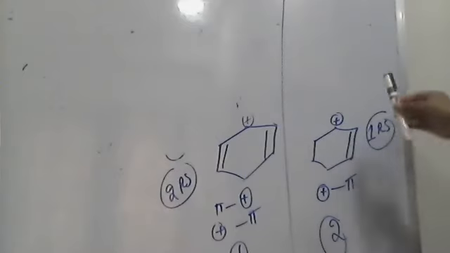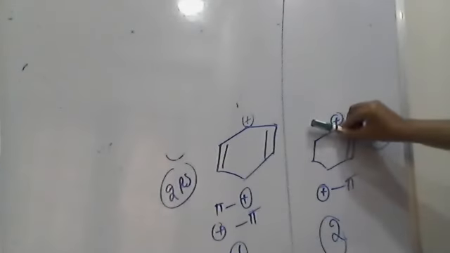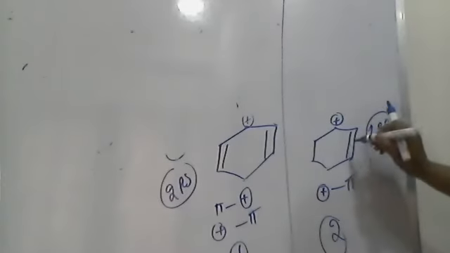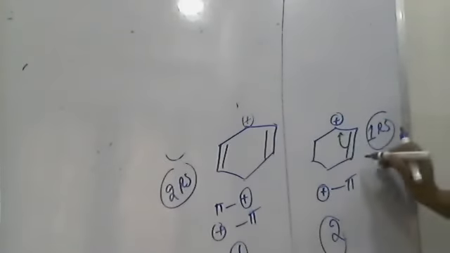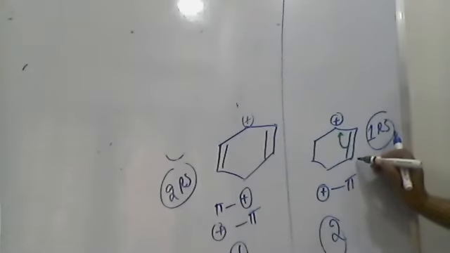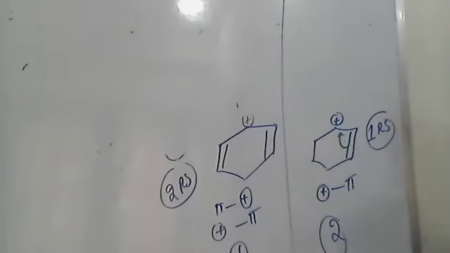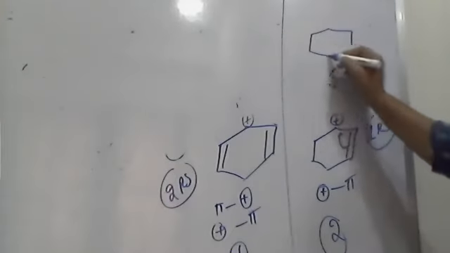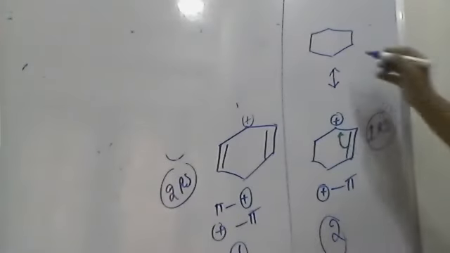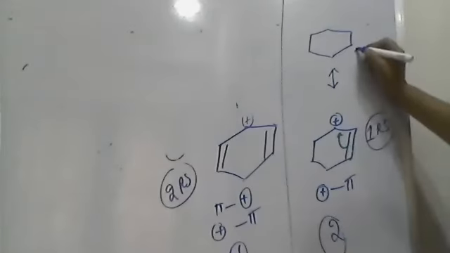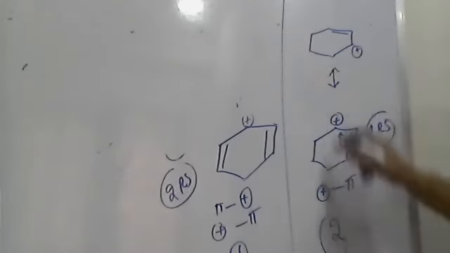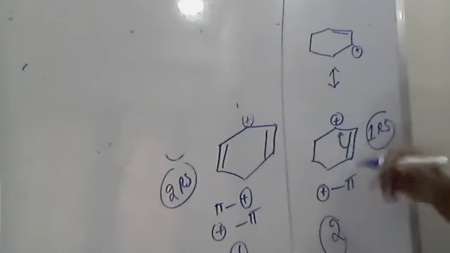Think what happens if this pi bond is moving exactly to this positive charge. The pi electrons are moving towards the positive charge, this end, where I have kept the marker. Now this carbon loses electron and gets a positive charge. So you get a resonance structure like this. This is your cyclic hexagonal ring. Now, no difference. This is loss of electrons and double bond is shifted here. This molecule exists in two resonance structures due to the mesomeric effect, conjugation.